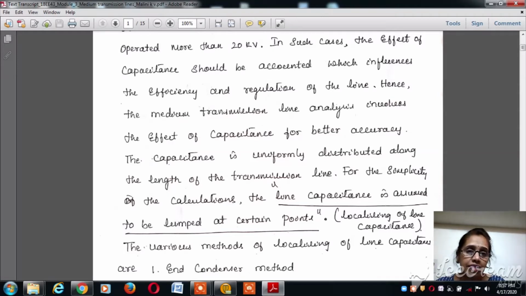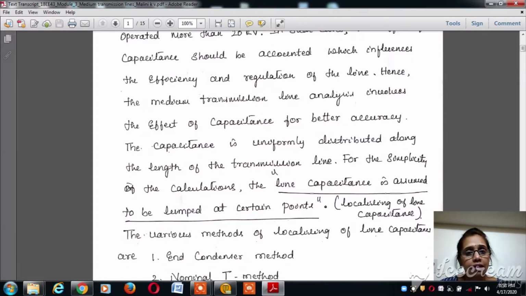So here it is considered to be uniformly distributed along the length of the transmission line. For simplicity in the calculations, we can consider the line capacitance to be lumped on some part of the line, maybe at the receiving end, or between the two lines at the center, or distributed all along both sides of the transmission line.